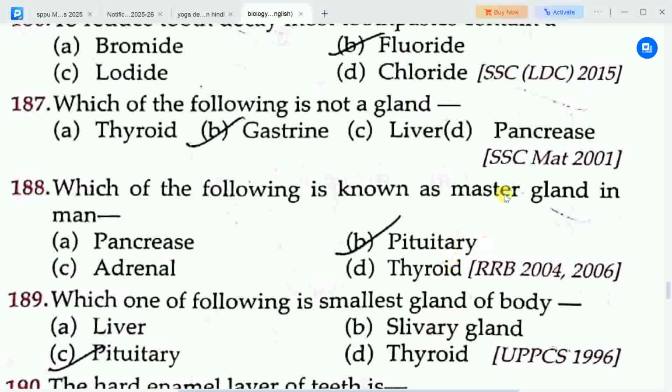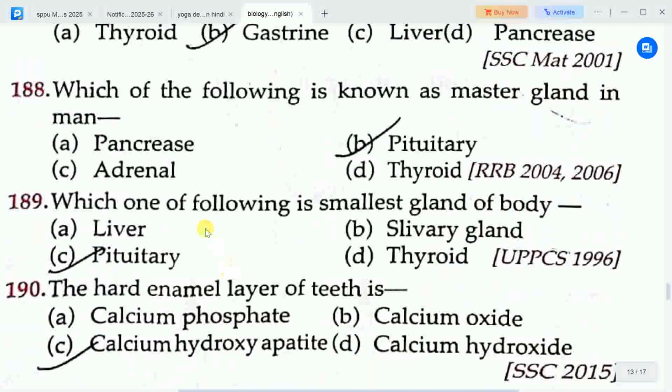Pituitary gland is known as master gland in man. Next question is, which one of following is smallest gland of body? Options are A. liver, B. salivary gland, C. pituitary, D. thyroid. Correct answer is option C, pituitary. So pituitary gland is smallest gland of body.